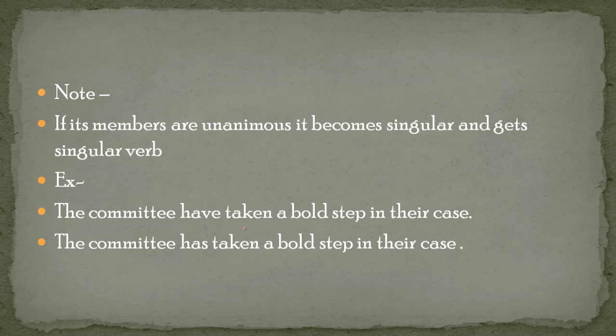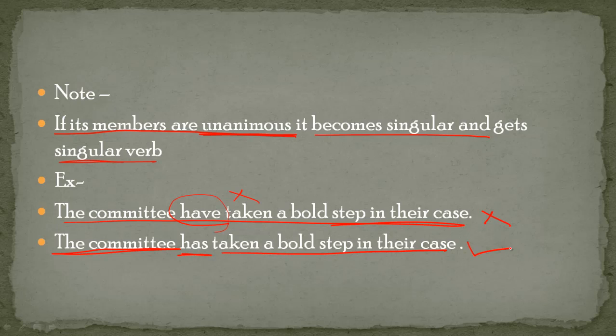Now let's study some rules about it. If its members are unanimous, meaning they are having only one decision, it becomes singular and gets a singular verb. Like, "The committee have not taken a bold decision in their case." This is wrong here because we are talking about a single decision. The committee will be singular when it is unanimous, so "has" would be used. So this sentence is wrong while this sentence is correct.